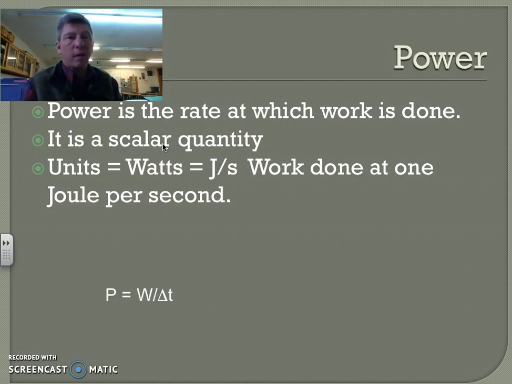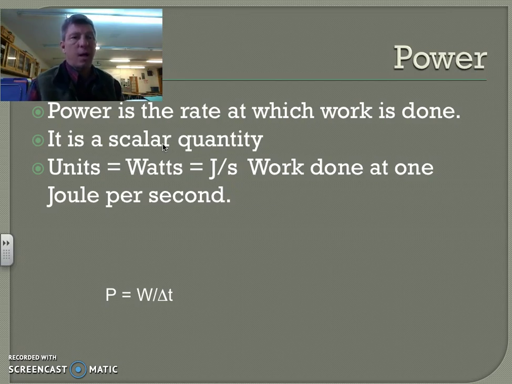Power is a scalar quantity, meaning that it does not have a specific direction, and its units are watts, which are named after James Watt, who was the inventor of the steam engine, I believe. 1 watt of power is defined as 1 joule of work done in 1 second of time. So a watt is a joule per second.